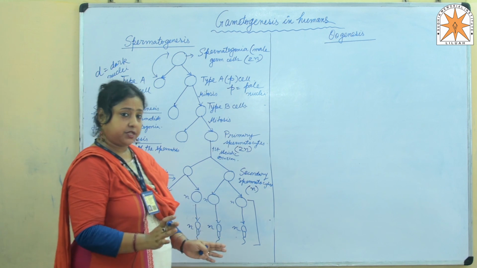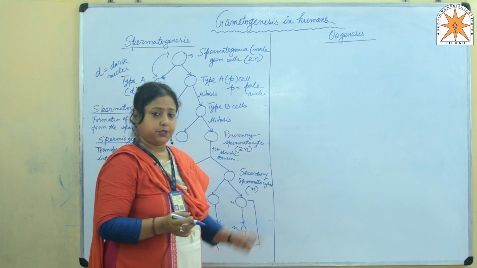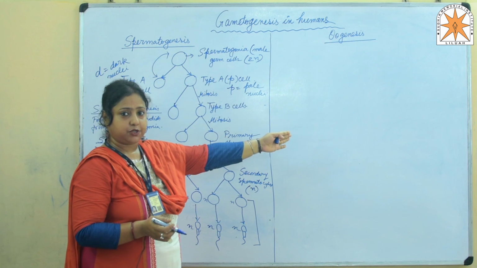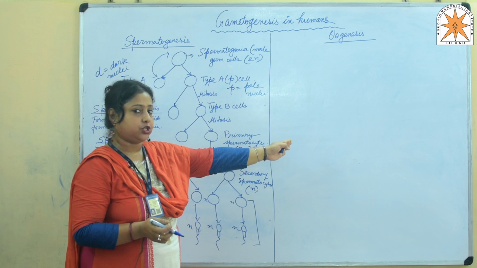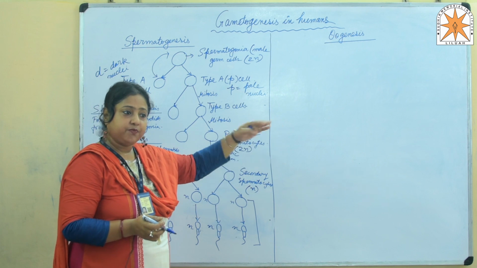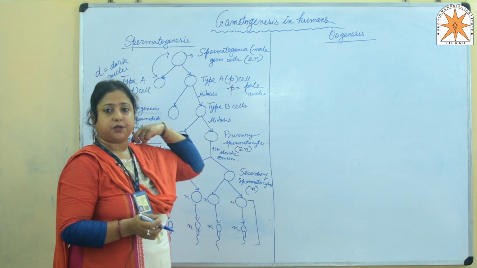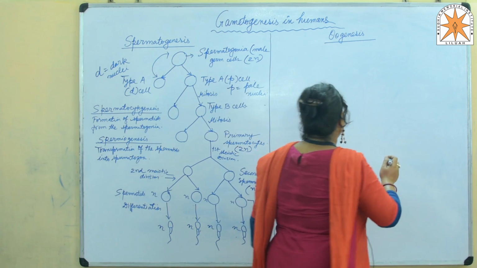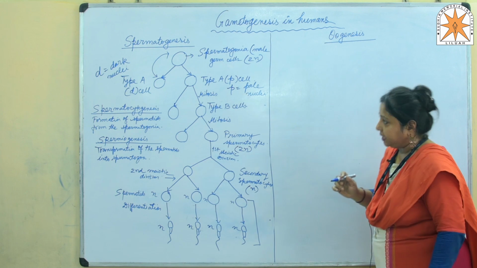There is a vast difference between these two processes, spermatogenesis and oogenesis. First, we will draw and discuss the schematic representation on the board. After that, at the end of the discussion, we are going to sum up the differences between these two processes.